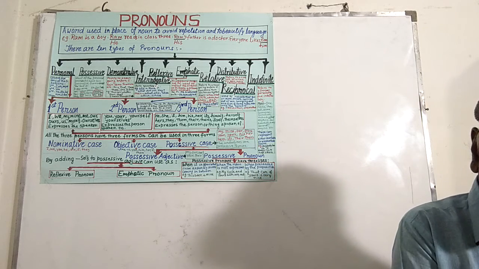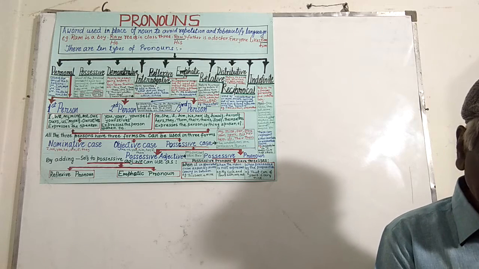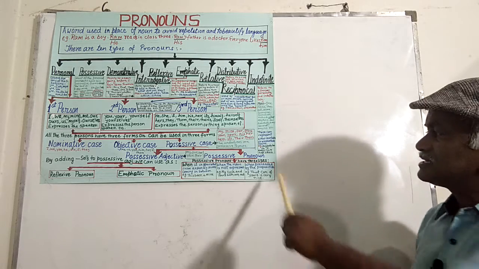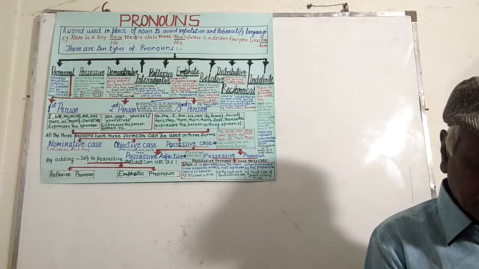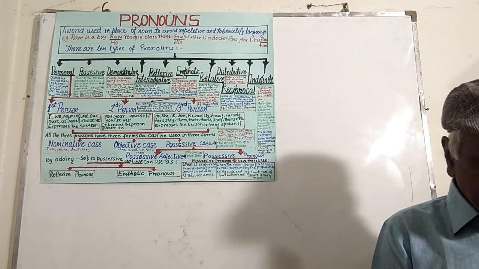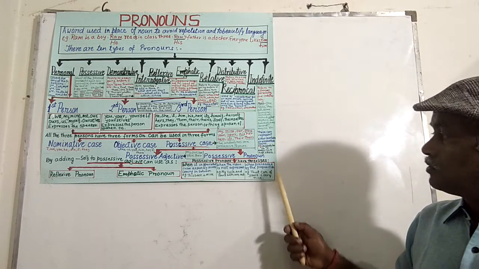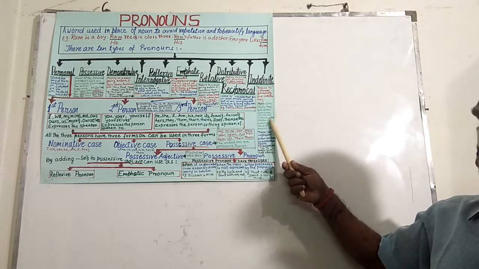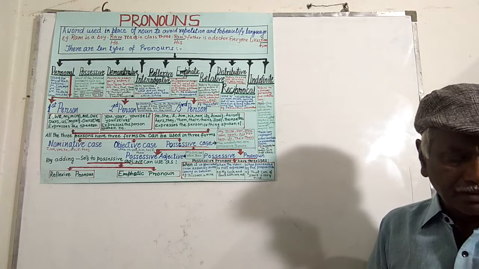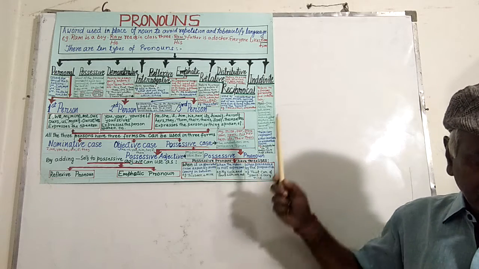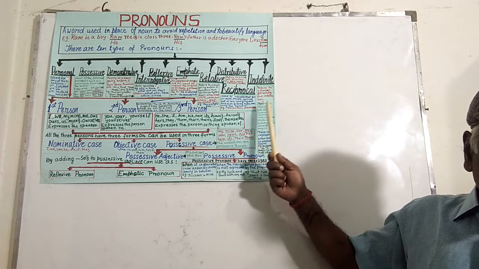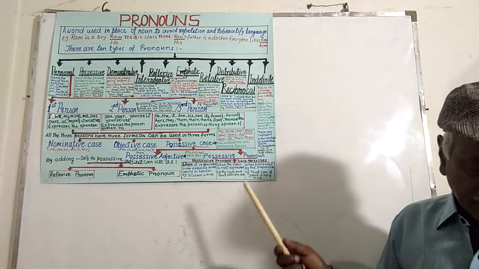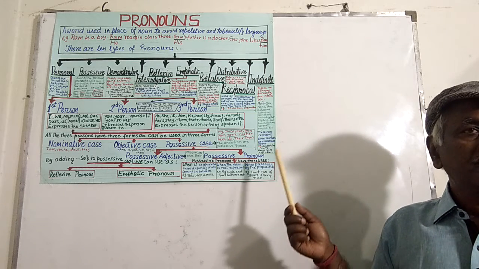That car of yours is very nice. These are the three uses of possessive pronouns. And while going through indefinite pronouns, we have to remember one thing, that indefinite pronouns can represent either countable or uncountable nouns. Thank you all.